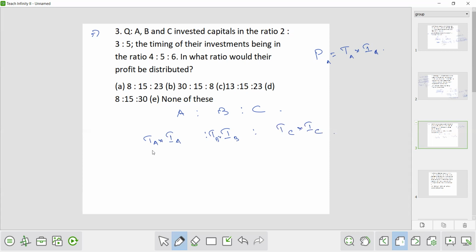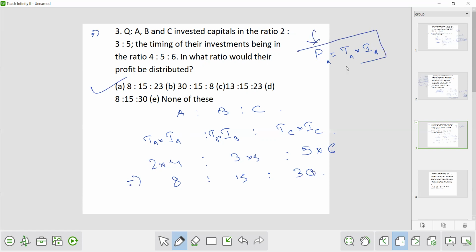So what is the time period by A? The investment ratio is 2:3:5, and the time period ratio is 4:5:6. Now multiply, so you will get 8:15:30. So A is the answer. This is a very easy one. The simple profit is equal to time into investment formula you will apply here.